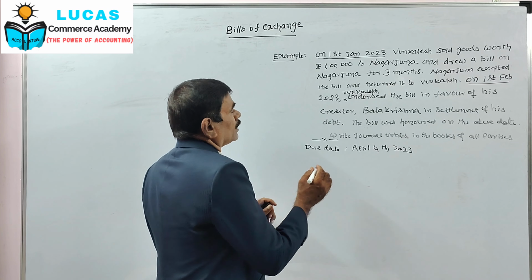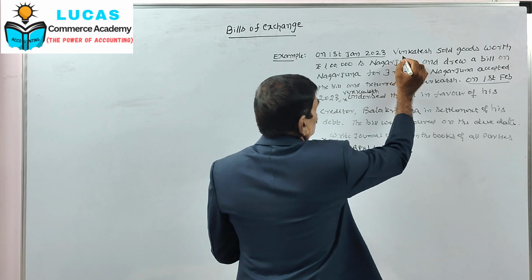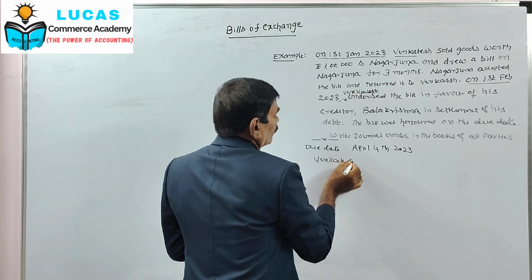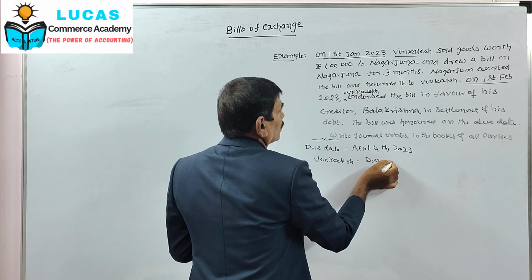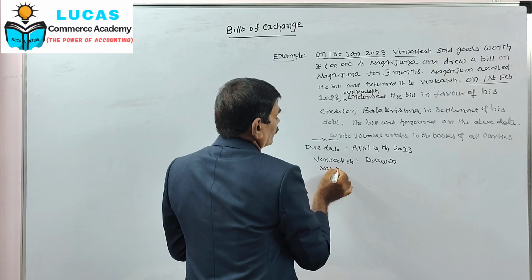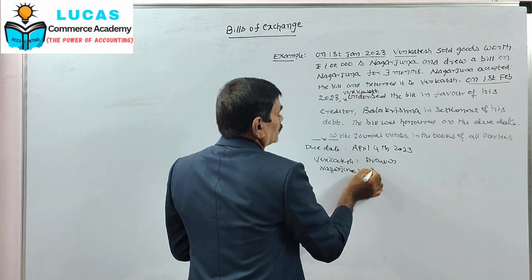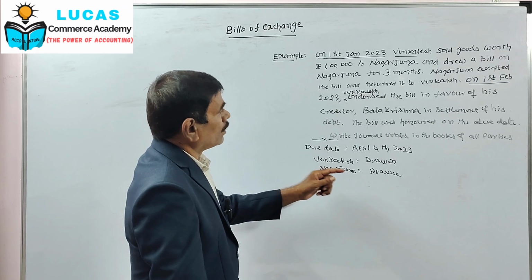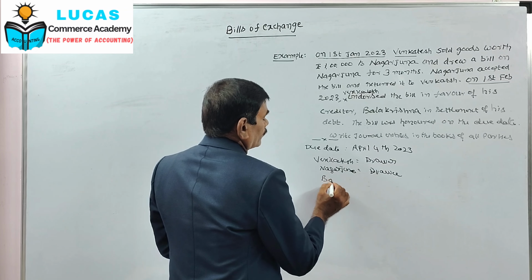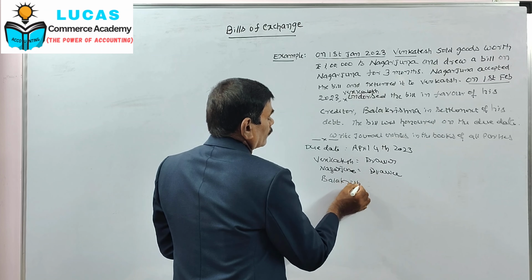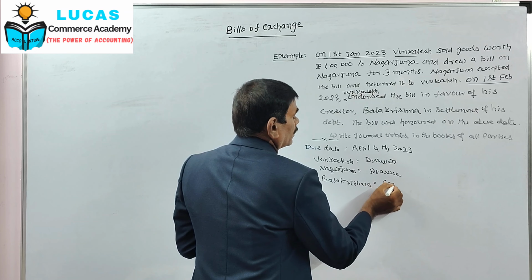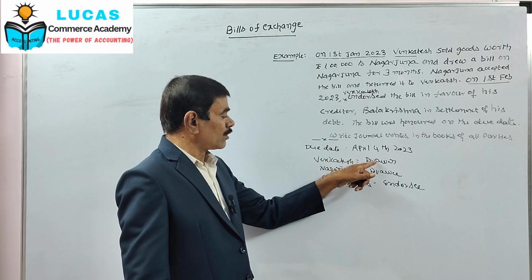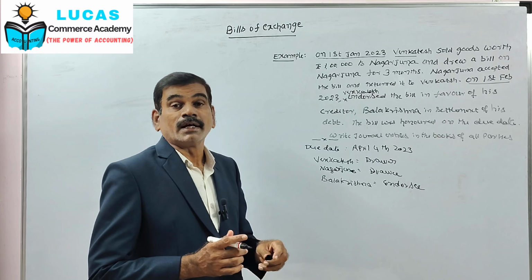So here there are three parties. Venkatesh is the drawer, Nagarjuna is the drawee, Balakrishna is the endorsee.